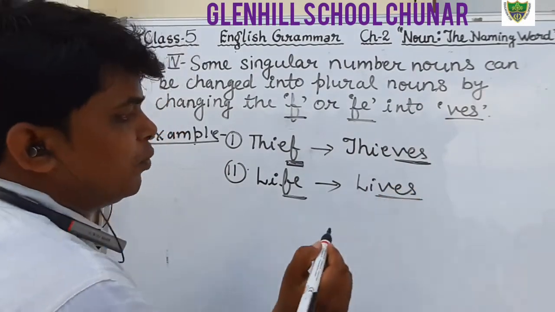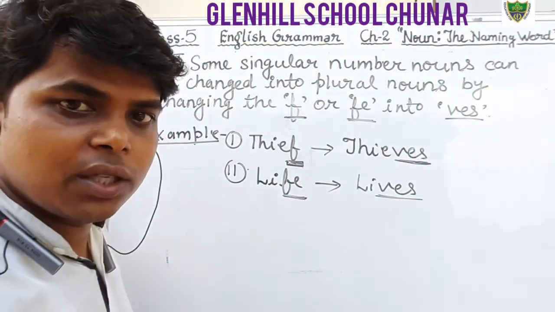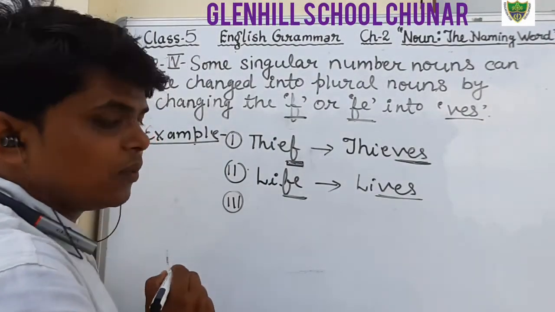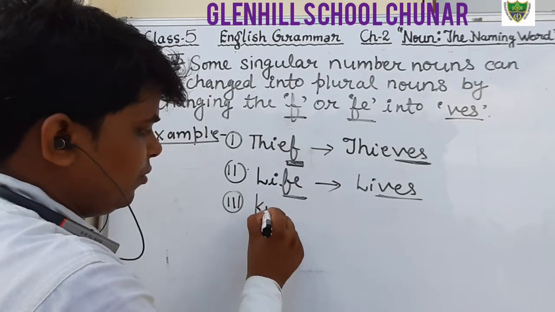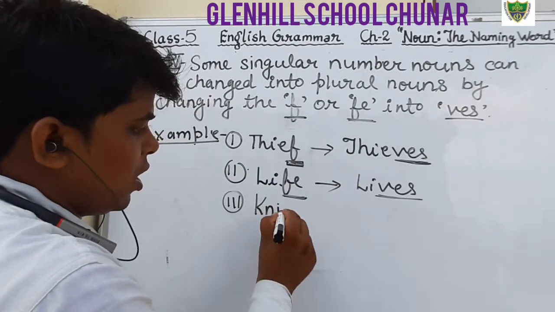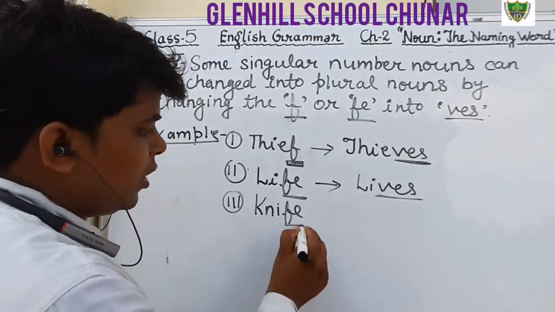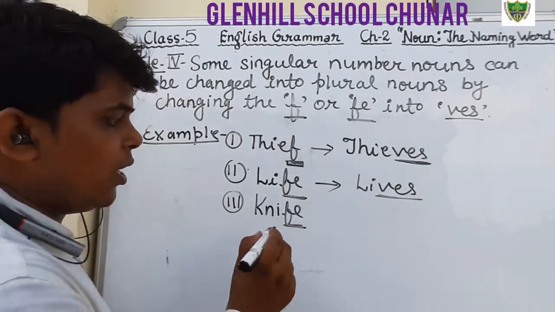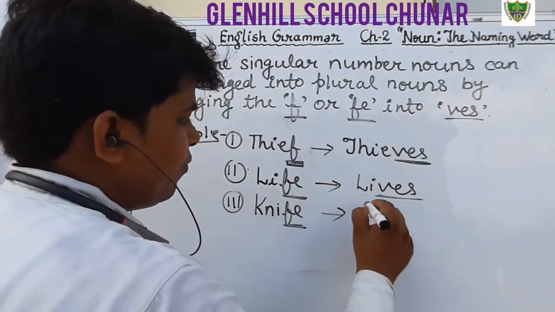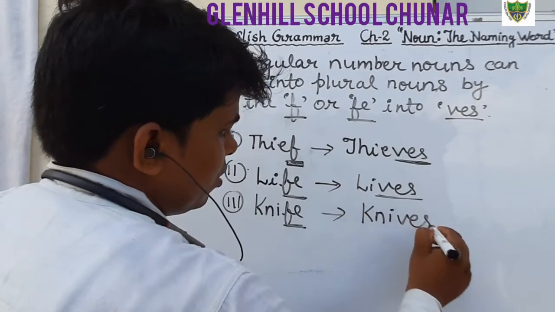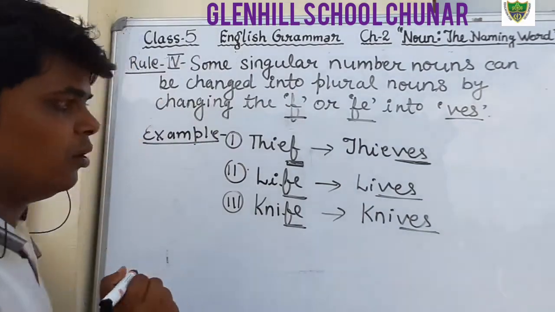So that is the plural. Okay, students. One more example, you see, knife, K-N-I-F-E. That is singular, and it ends with FE, and in the place of FE, what will we write for making the plural? Knives. Okay, that is the plural.